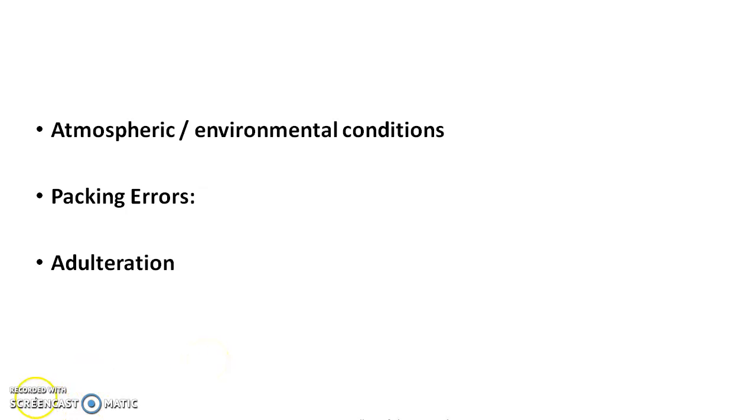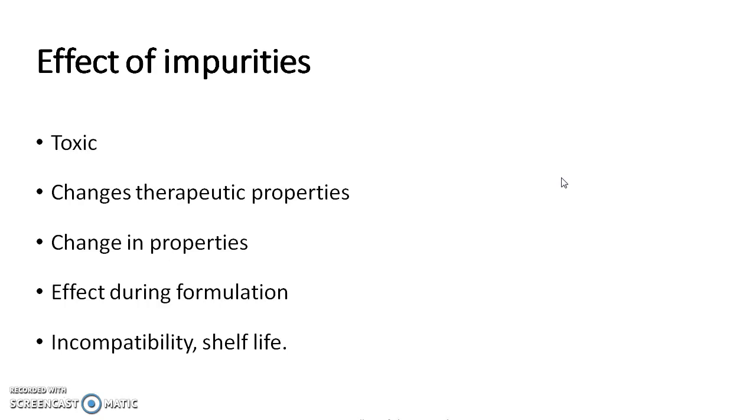Next is the effect of impurities. If impurities are present in pharmaceutical substances, what will be the effect? If the impurity is toxic, then it will have a toxic effect on our body, and if the impurity reacts with the active substance, then it may change its therapeutic properties, and also its chemical and physical properties. It may modify its structure by attaching the impurity to the chemical moiety. It may change its color, odor, and taste.